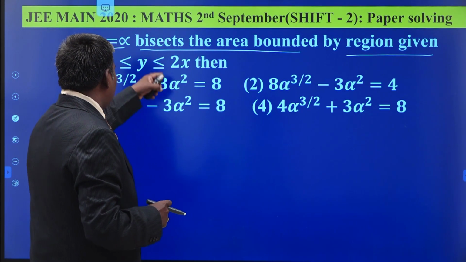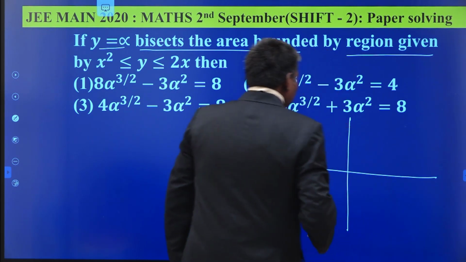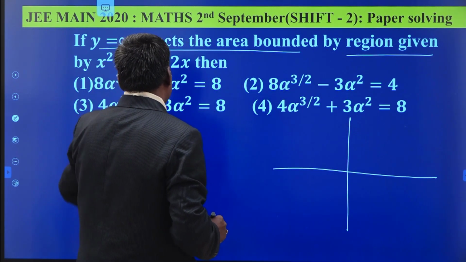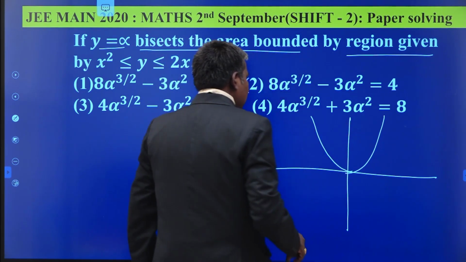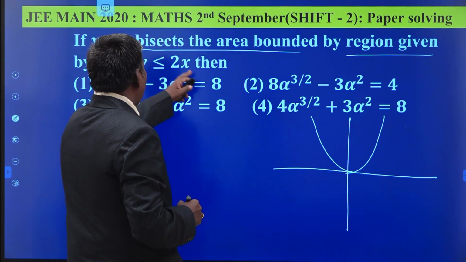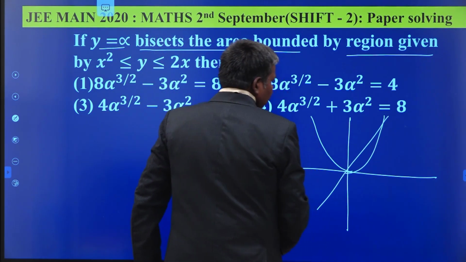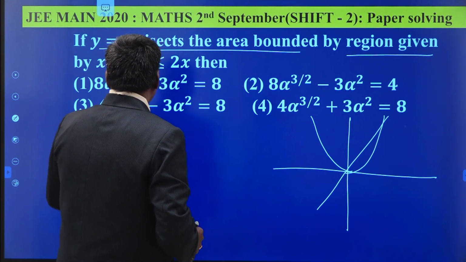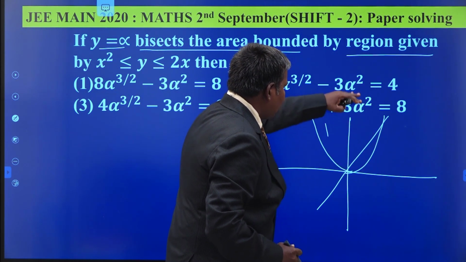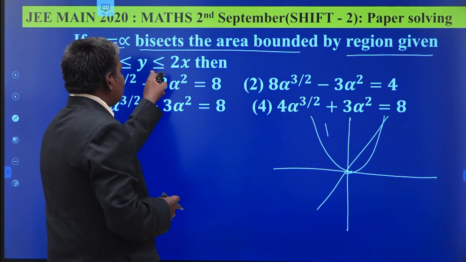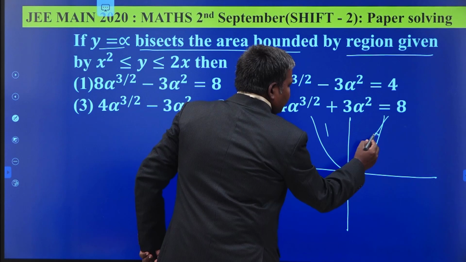First of all we draw the figure with the equalities. These are the coordinate axes. Y equal to x square is a parabola with vertex at the origin and the y axis as its axis. Y equal to 2x is a straight line passing through the origin having slope 2. This is a rough diagram. X square is less than or equal to y, so this is the region obtained here. And y is less than or equal to 2x, which means the portion below the line. So your common portion will be like this.